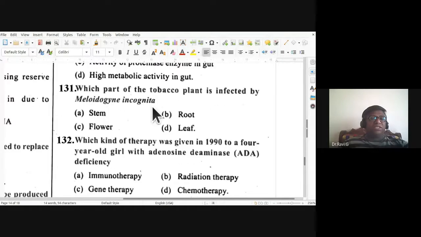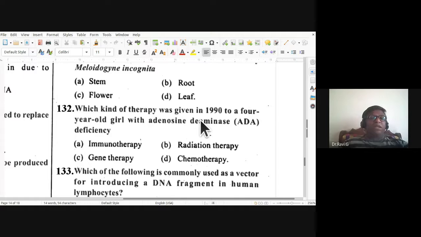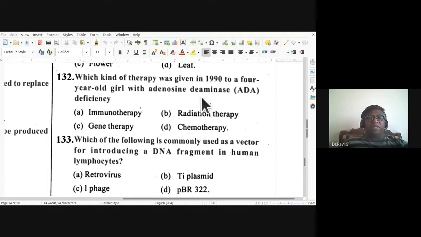Which part of the tobacco plant is infected by this nematode Meloidogyne incognita? It is root. So 131st, B is the answer. So root is infected by this Meloidogyne incognita. 132nd, which kind of therapy was given in 1990 to a 4-year-old girl with ADA deficiency? It is gene therapy that was given.